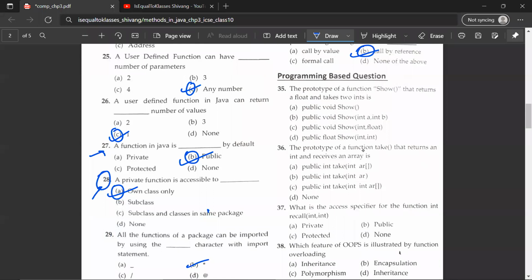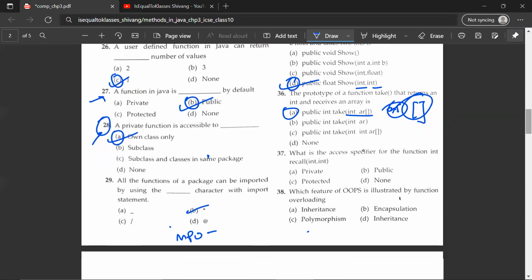The prototype of a function show that returns a float and takes two ints is D. Public show int. The prototype of a function take that returns int and receives an array is A. Public int take, and in the parameters it has int r, and r over here is an array because it has square brackets at the end of it. So any variable that has these brackets suffixing the variable, then it would be declared as an array.